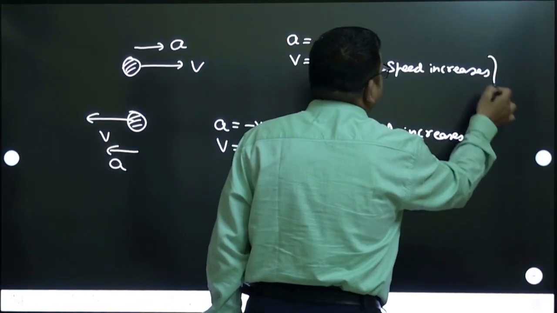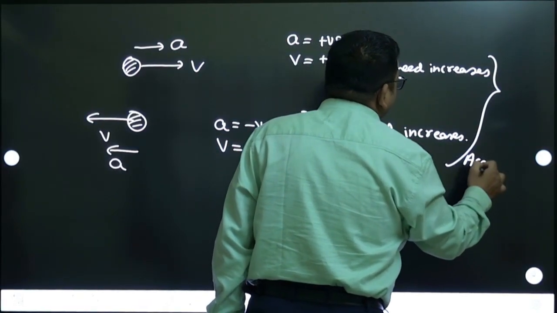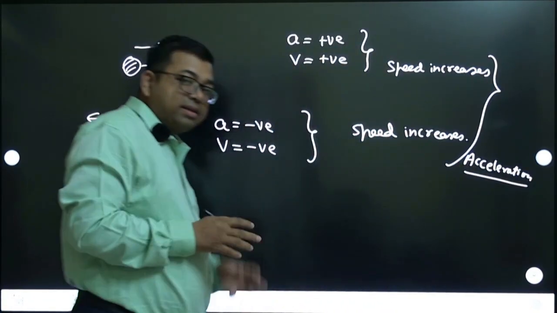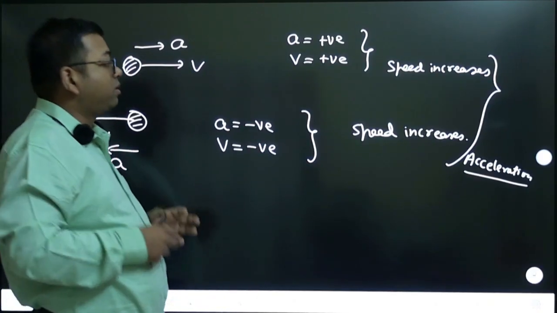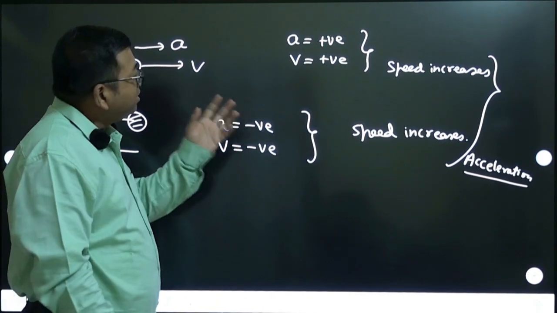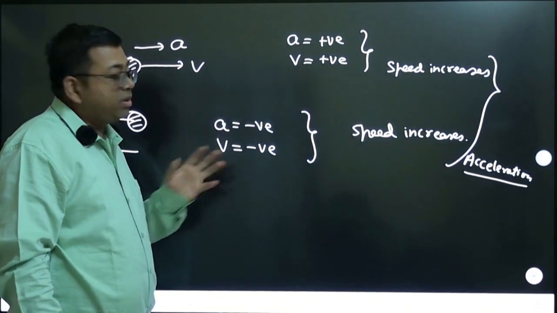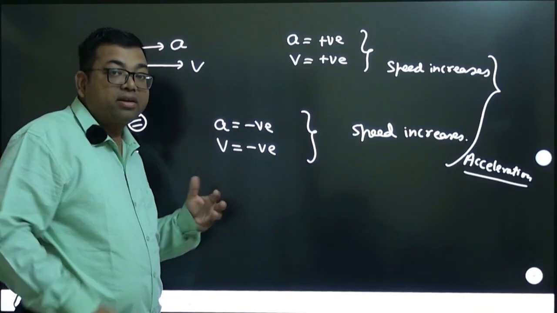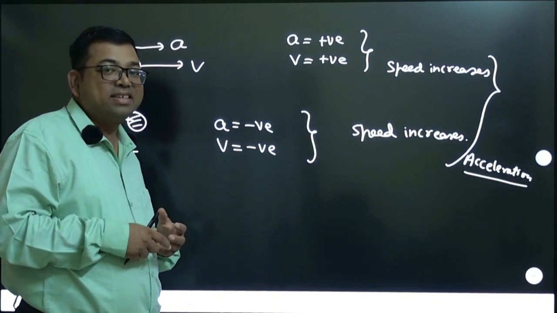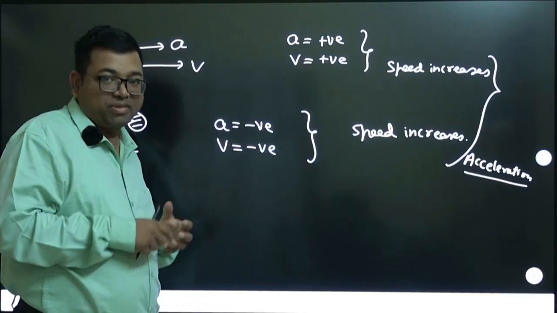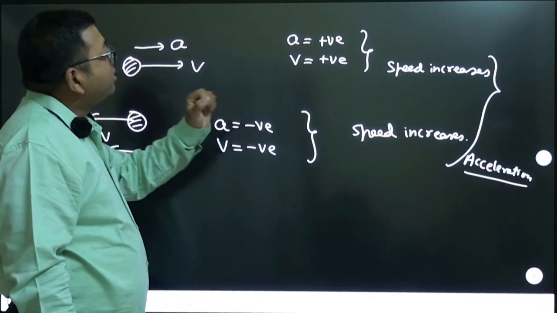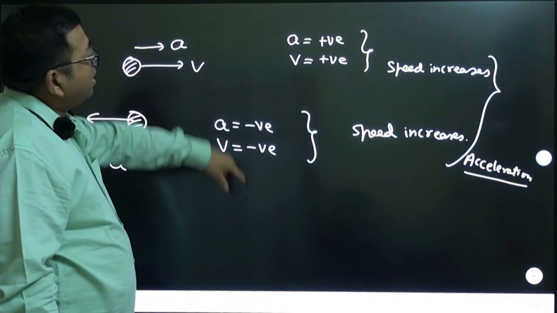So when speed increases, we can say acceleration. So acceleration means the speed is increasing, right? But actually it is the rate of change of velocity. When we say a vector quantity increases, we are talking of the magnitude of that. That means we are saying that the speed is increasing. This is the case of acceleration.